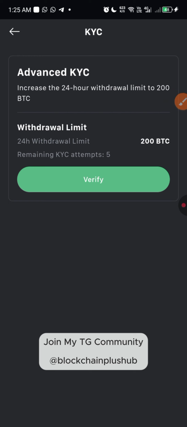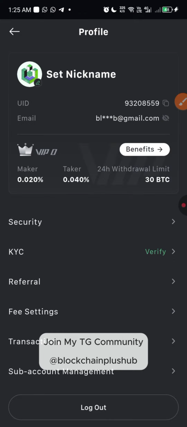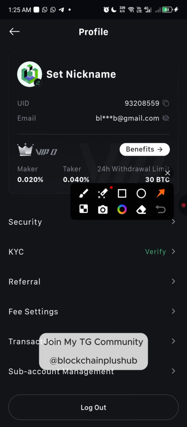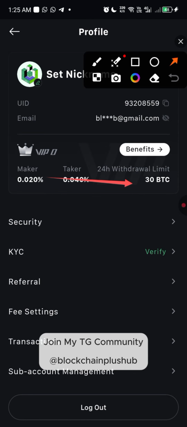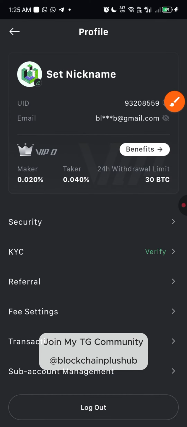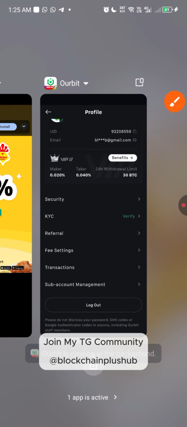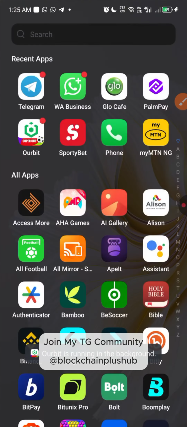Now you can see advanced KYC increases the 24-hour withdrawal limit to 200 BTC. Right now my 24-hour withdrawal limit is, let me go back and see how many it is. Right here, you can see it right here. 30 BTC. So the 24 hours withdrawal limit is 30 BTC. That is a whole lot of money that they have given me to withdraw within 24 hours. So let's go to our calculator to see how much that is.